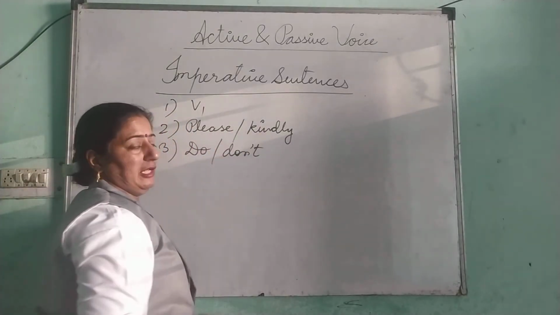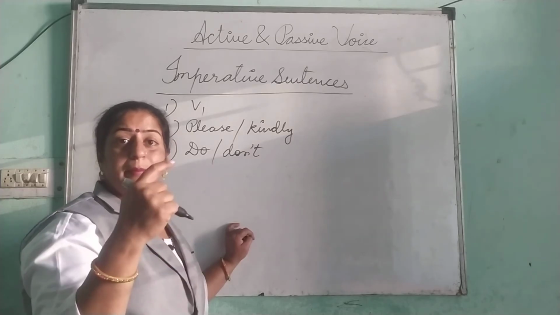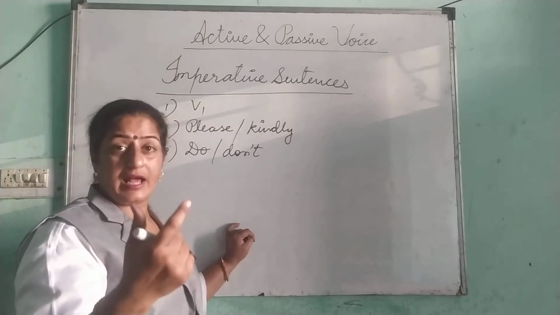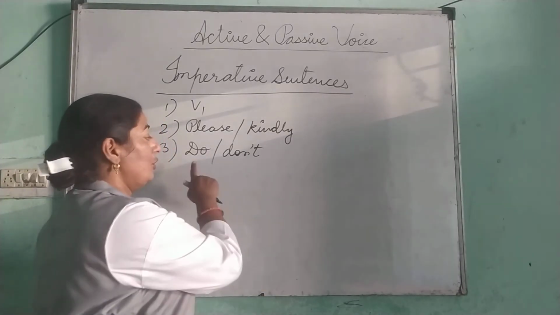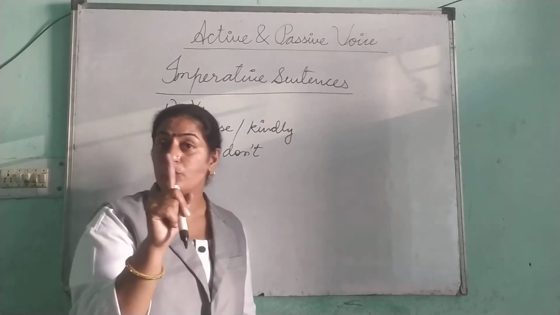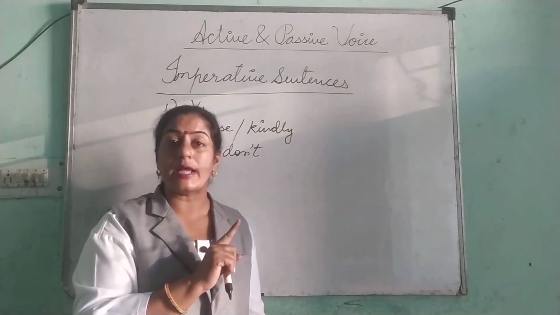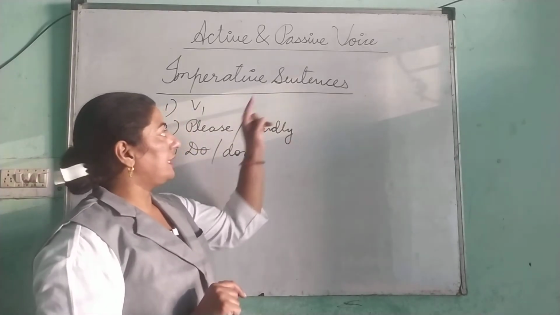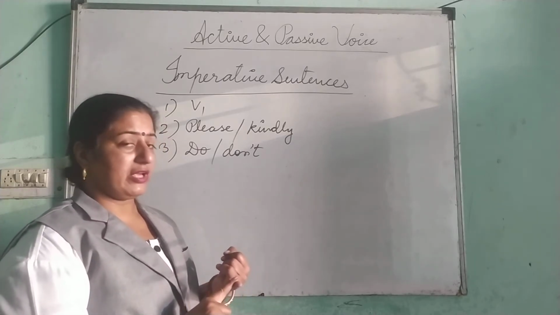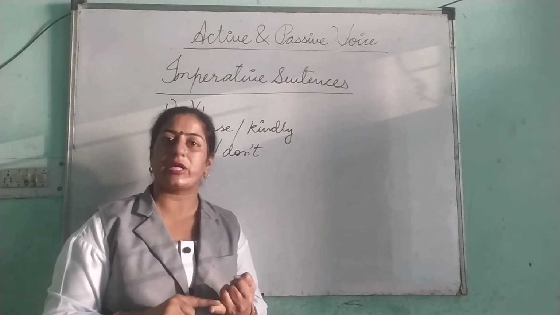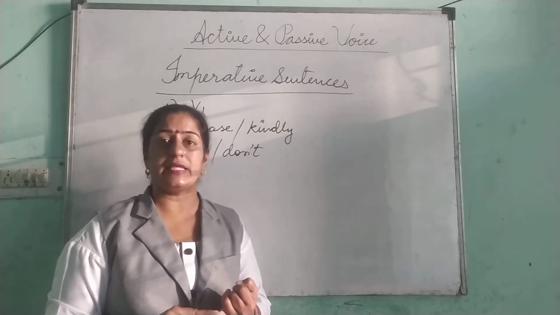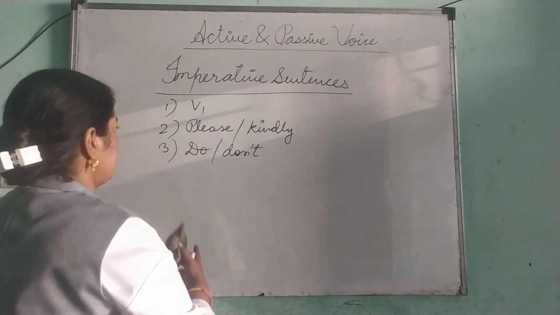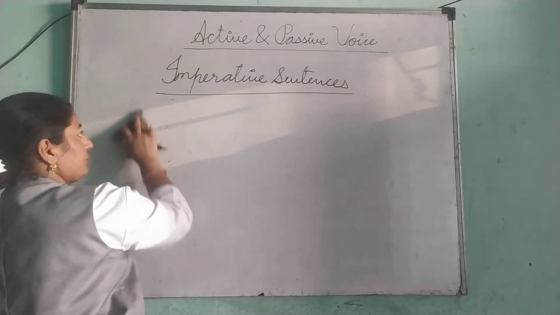Second, please or kindly. Please give me a glass of water. Please bring me that pen, a glass of water and all. Don't go there. Don't do this. Don't make a noise in class. Do your work. All these are under imperative, right? It means where we have to give order, command, request, suggestion, advice. All these are called imperative sentences. So how would we change them?